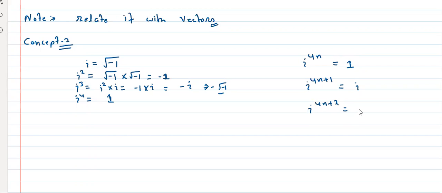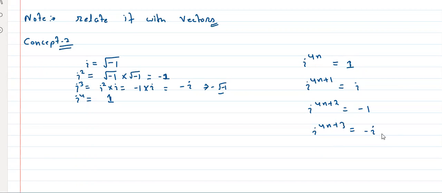4n plus 2 is equal to what? Minus 1, correct. And i to the power 4n plus 3 is equal to what? Minus i, correct. Very good, Sampada. Minus i. Anyone have any doubt in this? Raise your hand. Anyone?